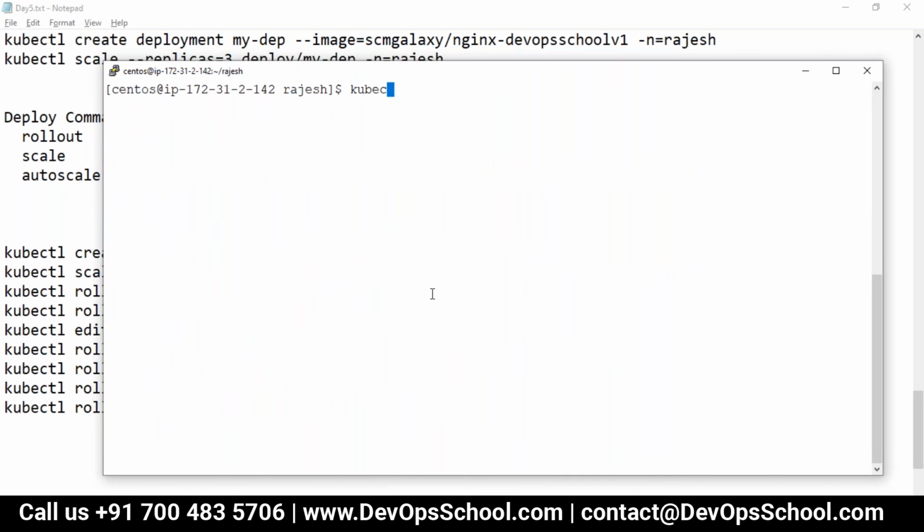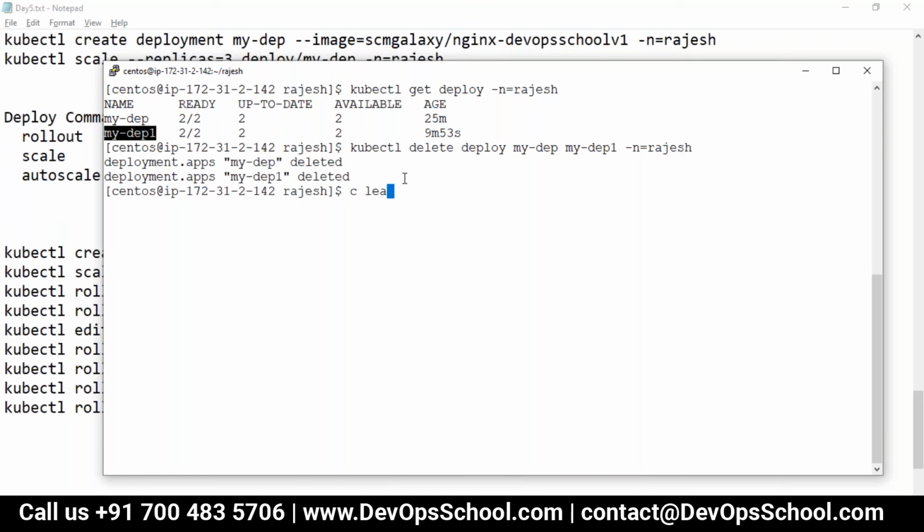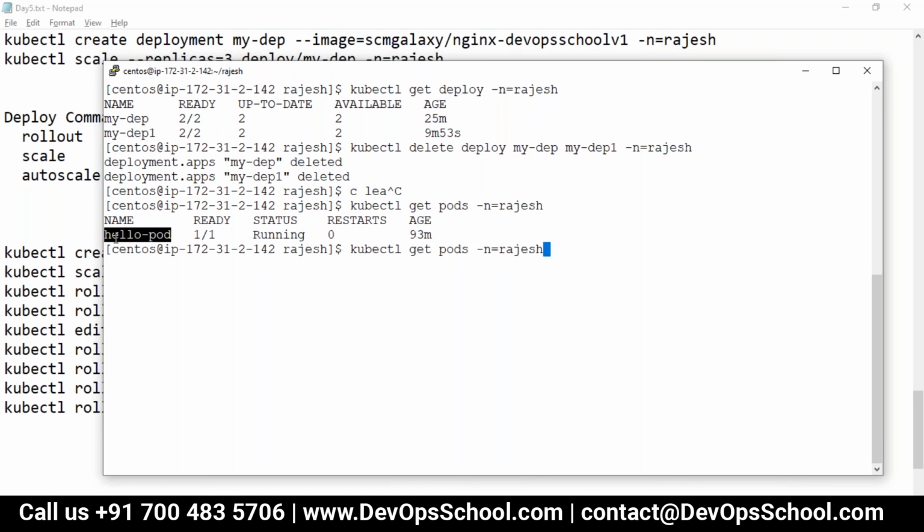So kubectl get deploy -n Rajesh. So here delete all the deployments, delete deploy -n Rajesh. Delete it. All the pods have gone. There must be one more pod actually. Let me check. No, this is the one. I should delete this one also. Okay, so I deleted everything, cleaned all of the stuff here.